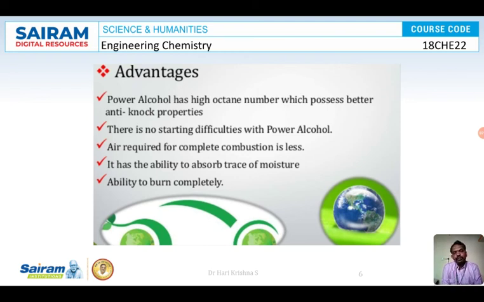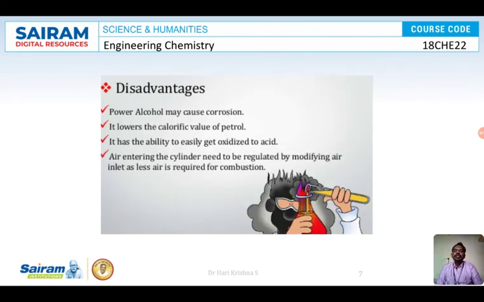If there are some pros, there should be some cons also. If there are advantages, then there should be some disadvantages. So what are the disadvantages? Power alcohol may cause corrosion. So how does it cause corrosion? What is alcohol? OH. So OH will get oxidized to aldehyde. Aldehyde will further get oxidized to carboxylic acid. So acid, right? Acid in the sense carboxylic acid.